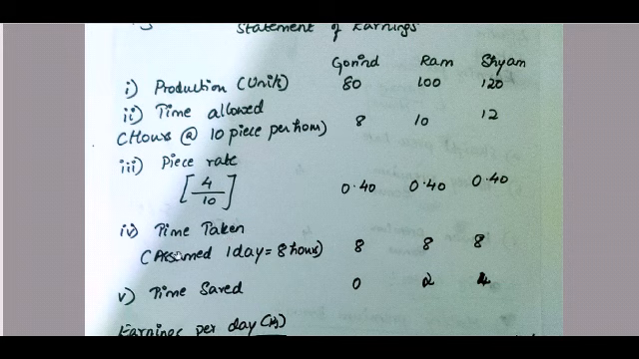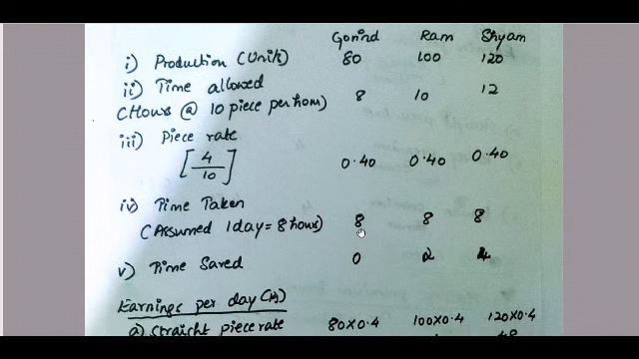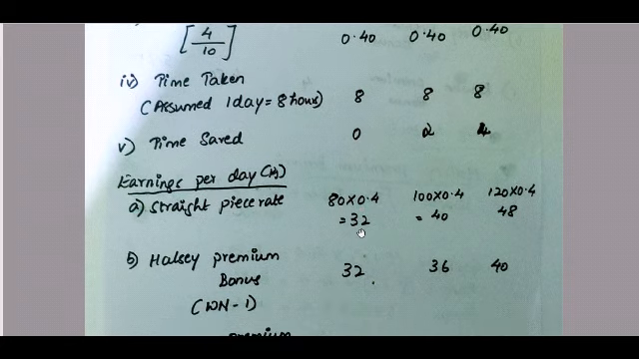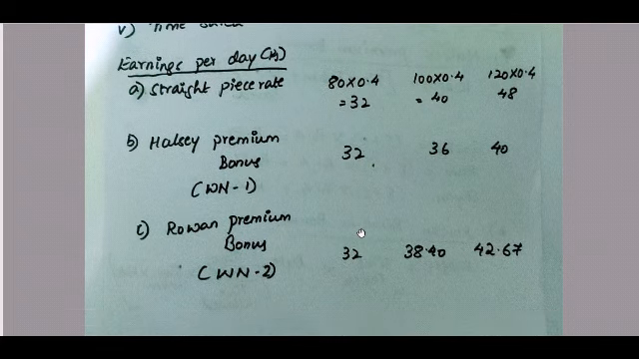Now time taken, we assume it is 1 day, which is equal to 8 hours of working. So 8 hours, 8 hours and 8 hours. So time saved, how do we calculate the time saved? Time allowed minus your time taken. So 8 minus 8 is 0. For Ram it is 10 minus 8, 2, and for Shyam it is 12 minus 8, which is 4.